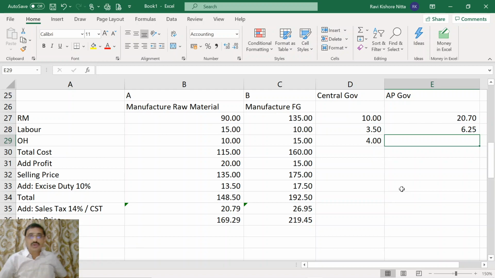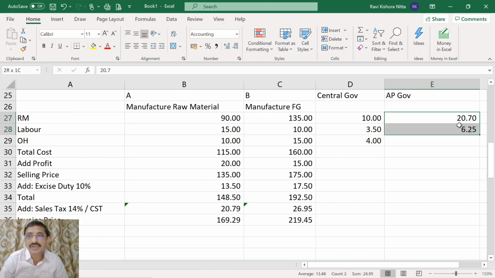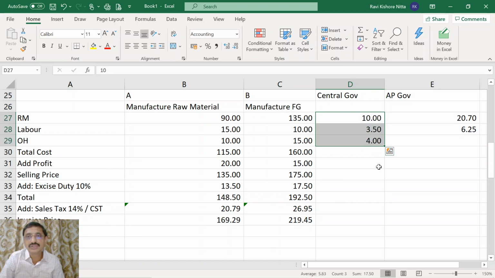Now what is the total price? 20.7 plus 6.25, that is 26.95, this AP state government should get. How did it get? It got it by 20.7 at one place and 6.25 at one place. What is the total excise duty here? 17.5. How did the government get this 17.5? 10, 3.5 and 4, 17.5.